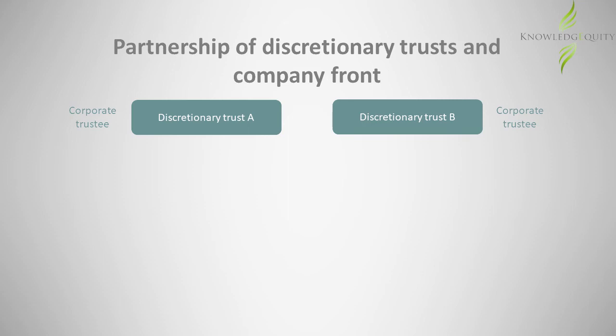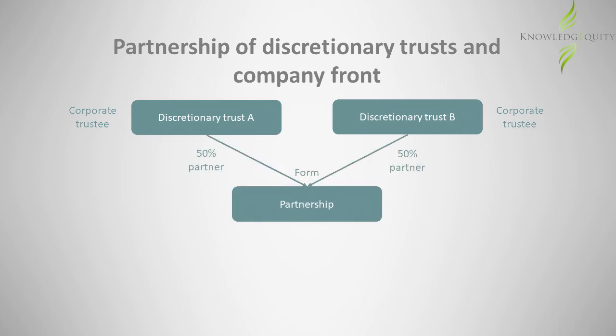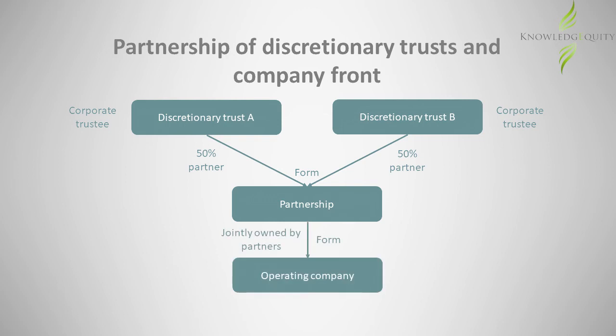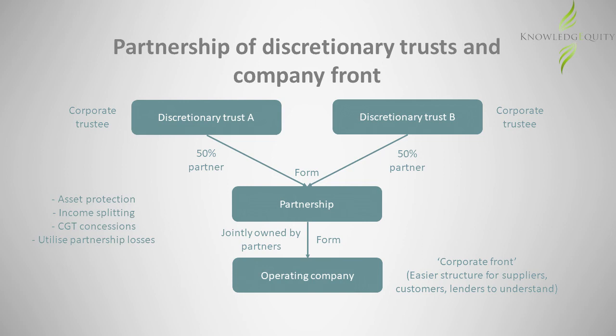Here, two unrelated parties operate discretionary trusts with corporate trustees and form a general law partnership, which in turn forms a company to operate the underlying business. This structure presents a corporate front to business stakeholders and facilitates asset protection through having corporate trustees. It also allows for income splitting via the discretionary trusts, access to the CGT concessions, and any partnership loss can potentially offset other assessable income of the discretionary trusts.